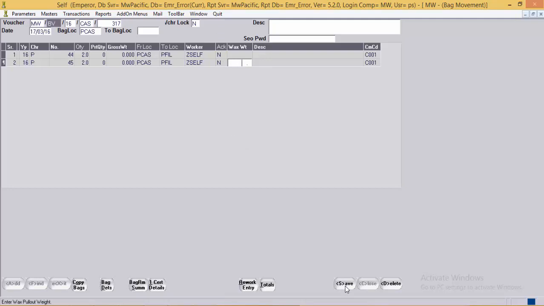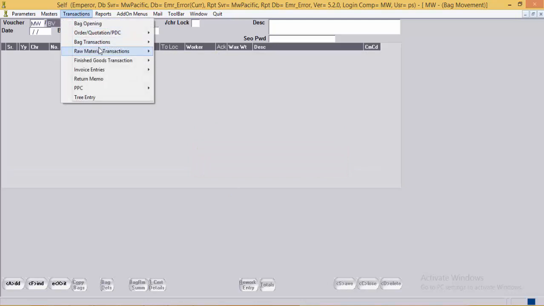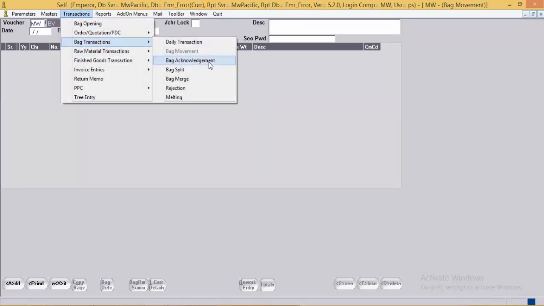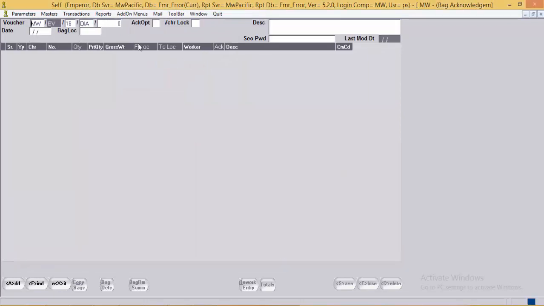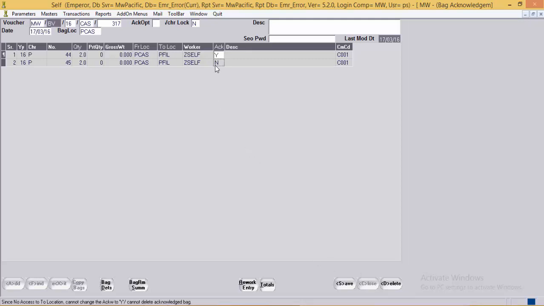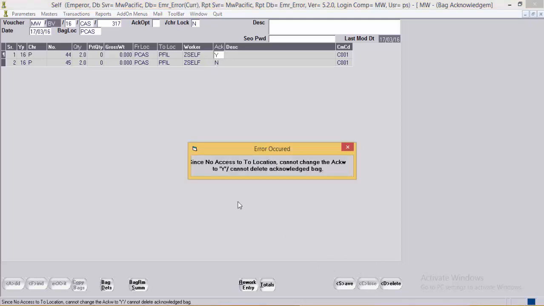Now, to acknowledge these bags, the user will need to fetch the given voucher in the bag acknowledgement entry. Now if the same user tries to acknowledge this bag, the system gives the error message saying, since no access to the location, cannot change the acknowledgement to yes, cannot delete the acknowledged bag.